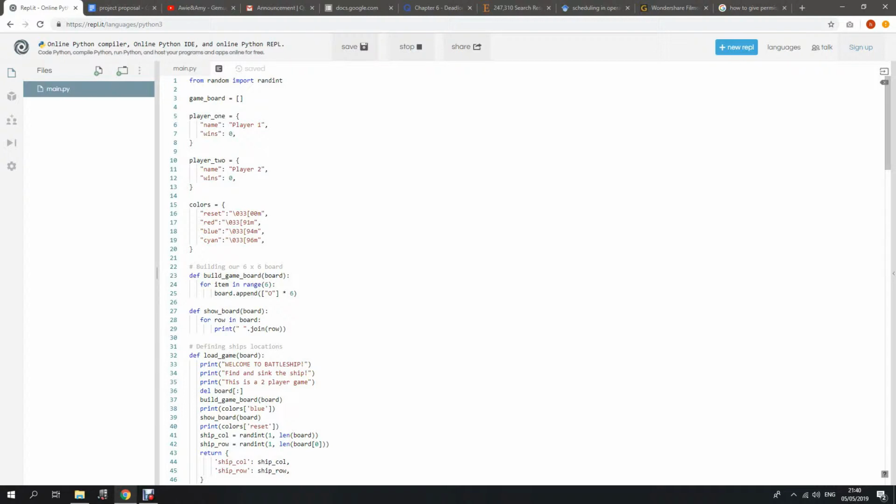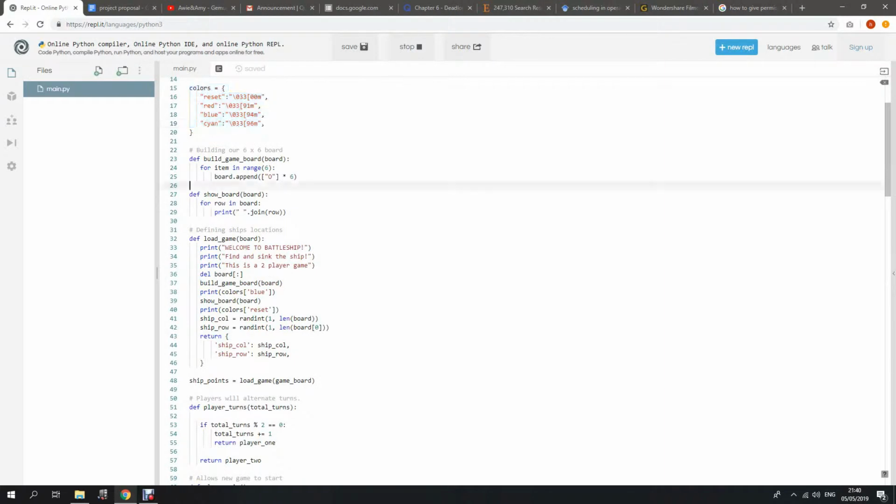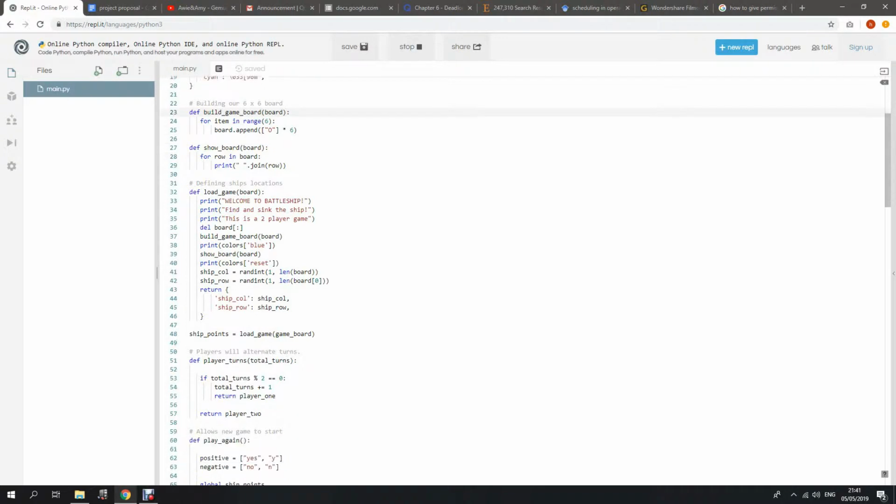Okay. First function, we define the game board, player 1, player 2, and the color of the battleship. Second, we build the 6x6 board, so the ship will be on one of the spots on the board.